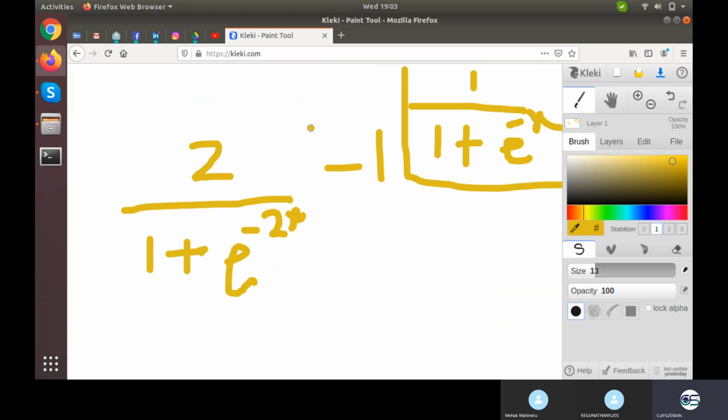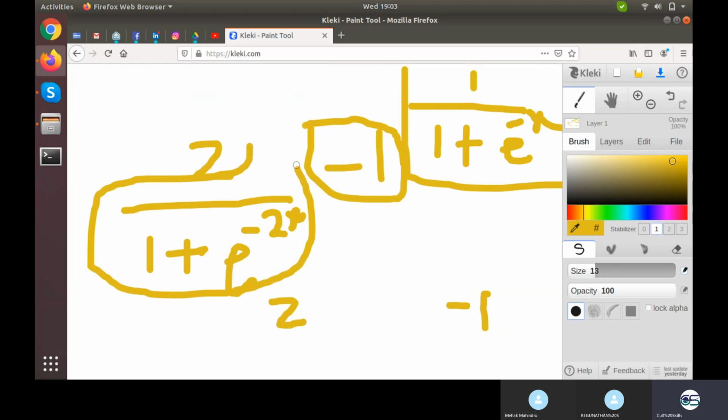Can I just leave this -1 part as it is and this 2 part as it is, and replace this denominator part with sigmoid of 2x? Just confirm whether I can or not. Just look at the formula of sigmoid. Sigmoid for x is this, sigmoid for 2x will have 2 right here. So can I say that tanh is 2 multiplied by sigmoid of 2x minus 1? At last it is 1.